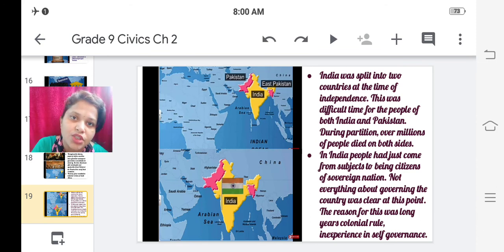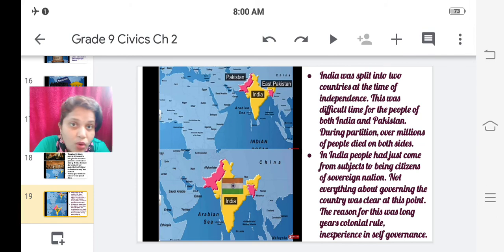Those princely states were ruled by the kings. So who were we? We were the subjects of those kings. So from subjects, after independence, we have transformed to citizens of a sovereign nation. Sovereign means independent nation.